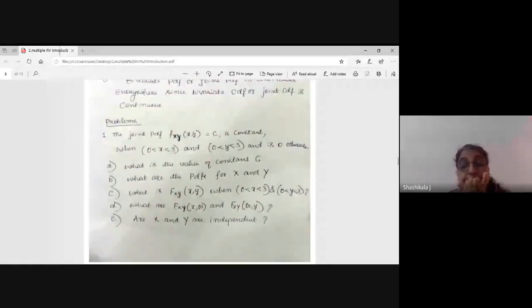F of x. Yes, any other answer? X. Yes, next. F of x. Next. Some other answers? X means, please, you have to write fully. X represents only a random variable. I think you have understood, but while writing you might have made a mistake. So that is the CDF, F of x, you have to write.